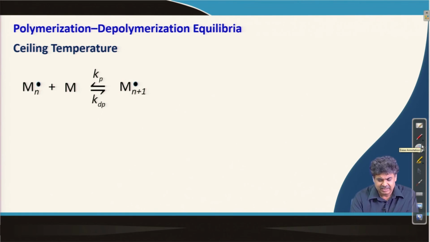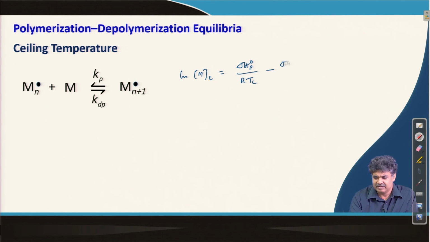We can quickly, just from the previous equations, write this expression for Tc. So, Tc goes up as del H is negative, an exothermic reaction. So, this goes up.